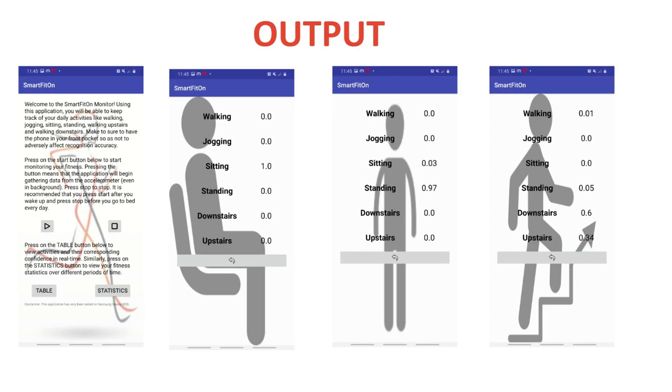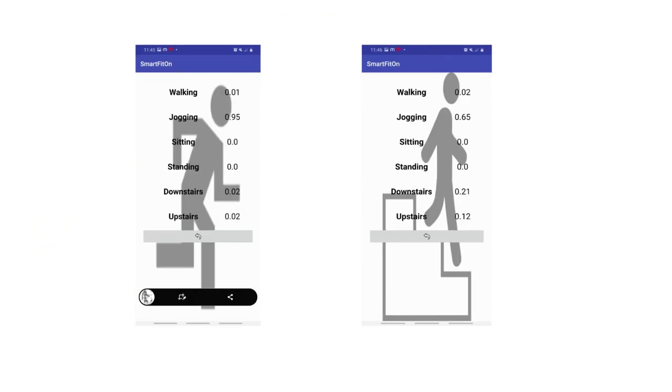Pressing the start button means that the application will begin gathering data from the accelerometer even in the background. Simultaneously, you can watch the real time rating of the activity which is being done by the user. Once done, you press the stop button, and there is another option of a table below, in which you can view the activities and their corresponding confidence in real time. Similarly, press on the statistic button to view your fitness and statistics over different periods of time. Here the person is sitting, standing, walking upstairs, running, and walking downstairs.